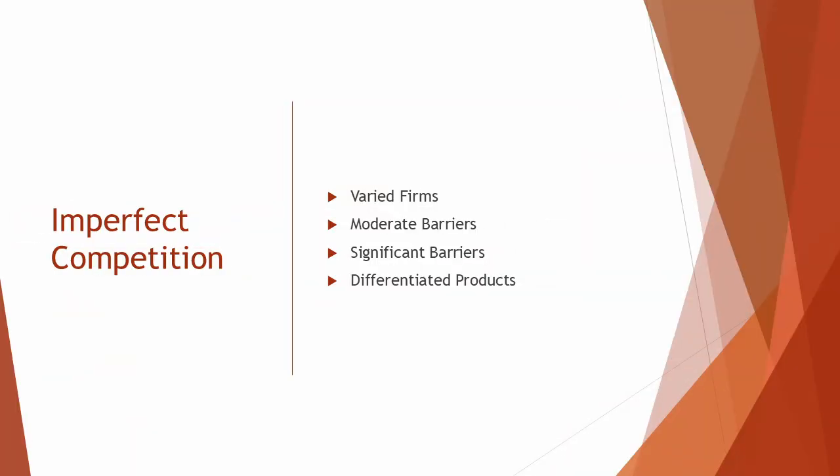Imperfect competition is a market structure where a varying number of individual firms have some control over market prices and products are differentiated. Imperfect competition generally has barriers to entry which range from being moderate or significant. The products in imperfect competition are often differentiated, meaning firms offer products that are distinct in terms of quality, branding,